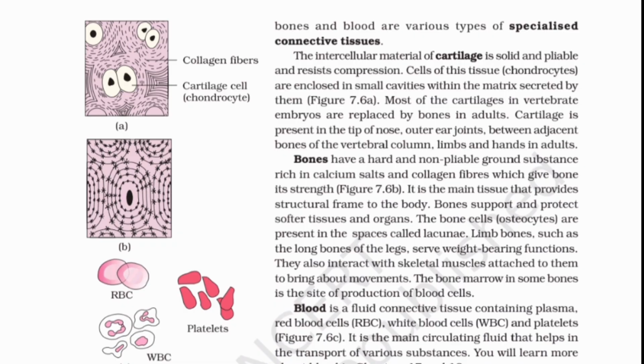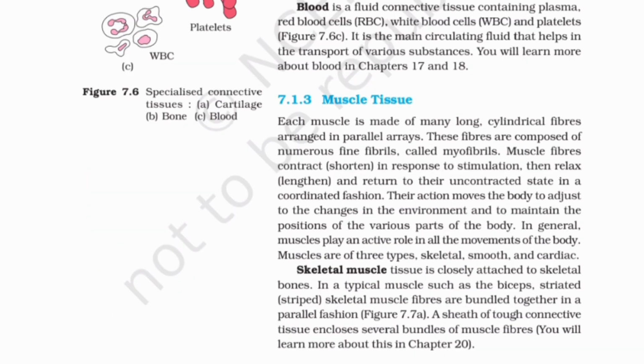Blood is a fluid connective tissue containing plasma, red blood cells (RBC), white blood cells (WBC), and platelets. Figure 7.6c. It is the main circulating fluid that helps in the transport of various substances. You will learn more about blood in Chapters 17 and 18.